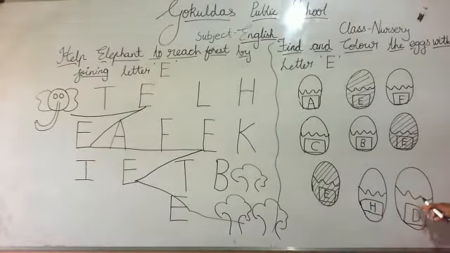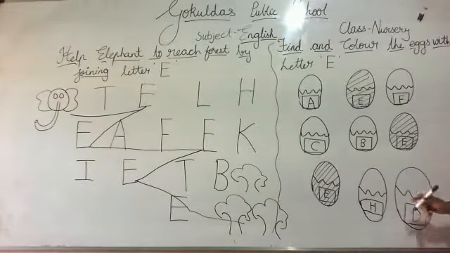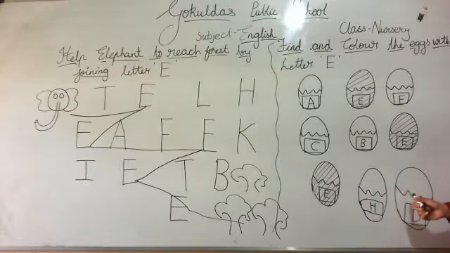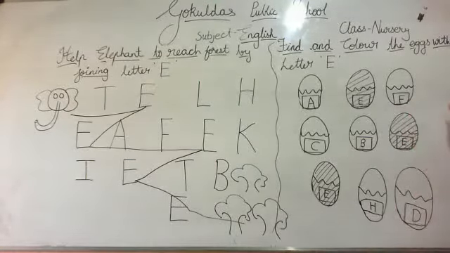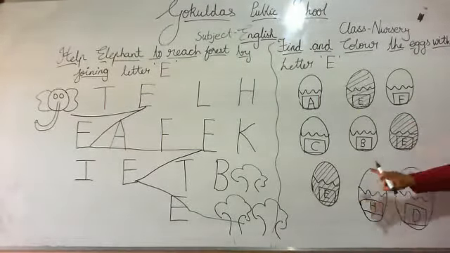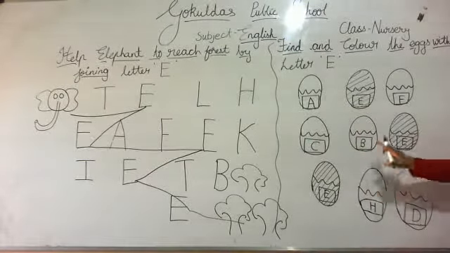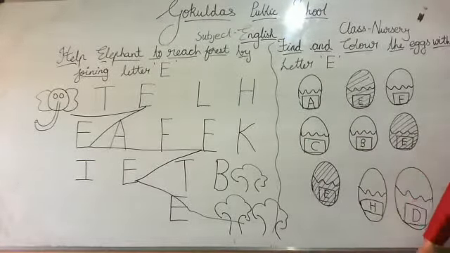Which letter is this? Standing line and half curve. Which letter is this? Letter D. So you will color this egg? No, you will not color the egg. Okay. So how many eggs have you colored? 1, 2, 3. Very good.